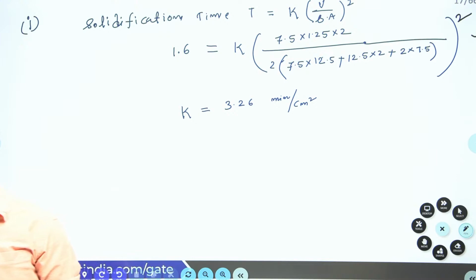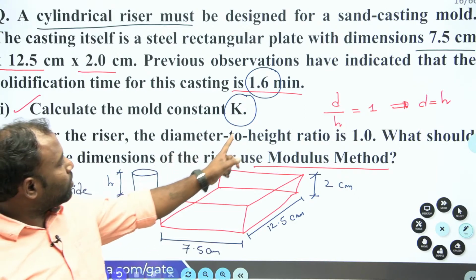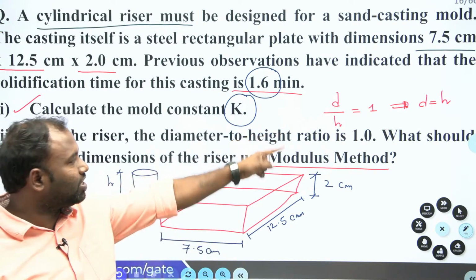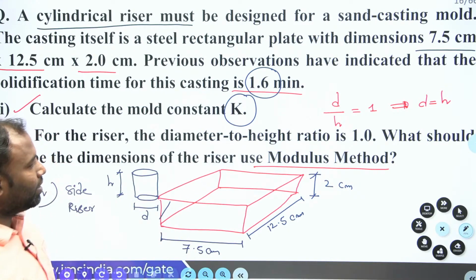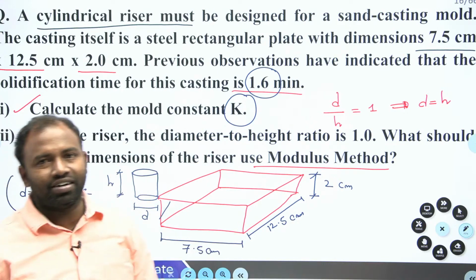Now let us go for the second question. What did they ask in the second question? For the riser design, the diameter to height ratio is equal to 1. That is, D by H of the riser is equal to 1. Now what should be the dimensions of the riser? Use the modulus method. Okay, right?